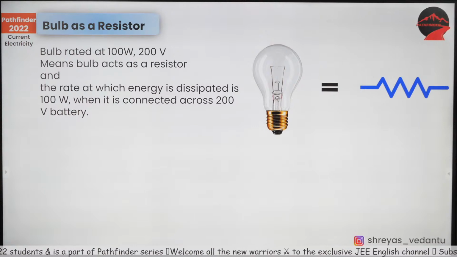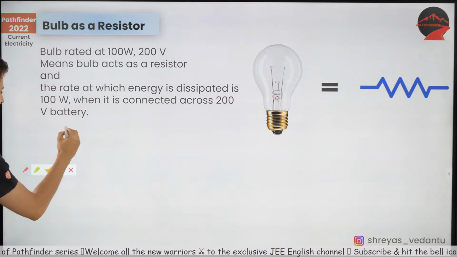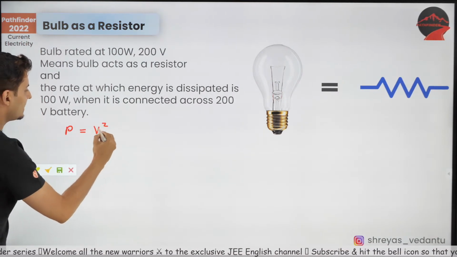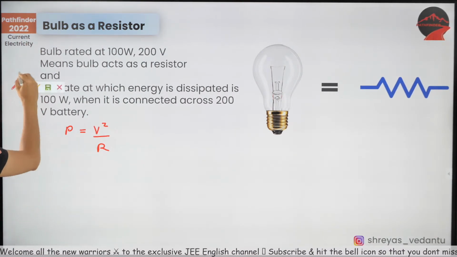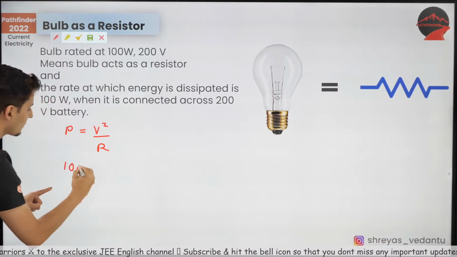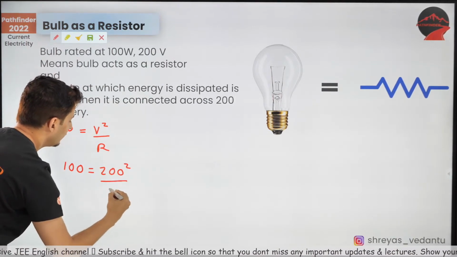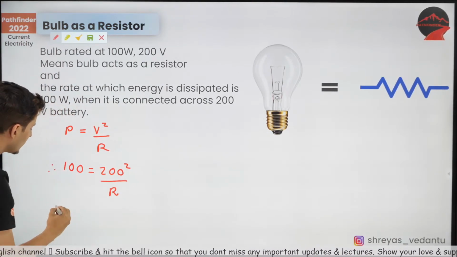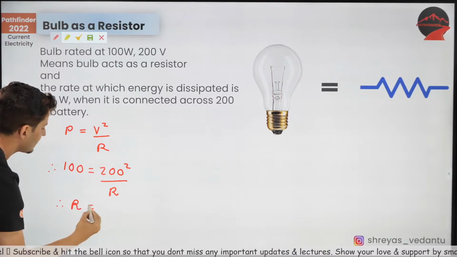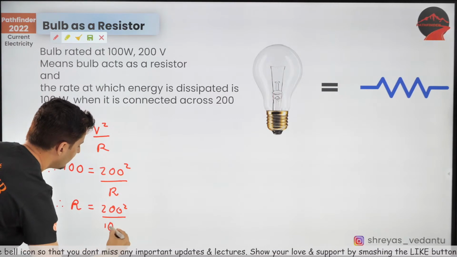Now let me tell you more about this. Just imagine if I use this formula: power is equal to V square by R. If I use this formula, what will I get? The power is 100 watts, voltage is 200 volts. So 200 square divided by R. Correct? So from this, I am going to get the resistance is nothing but 200 square divided by 100.